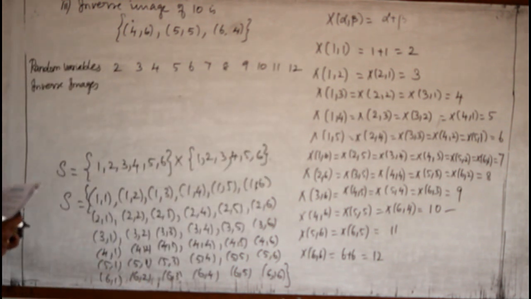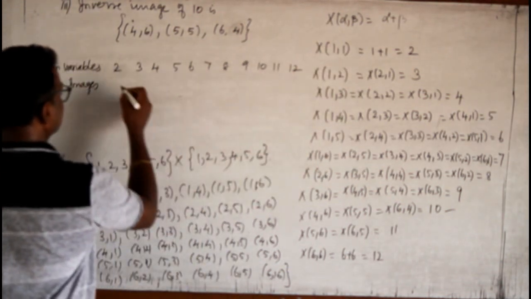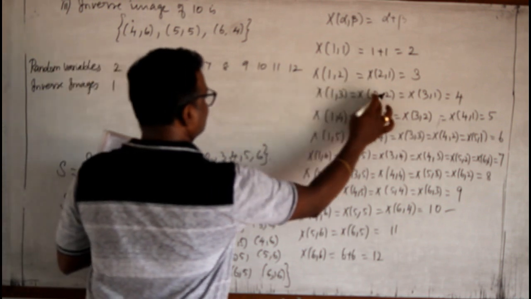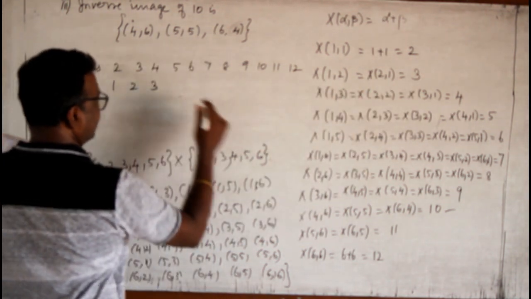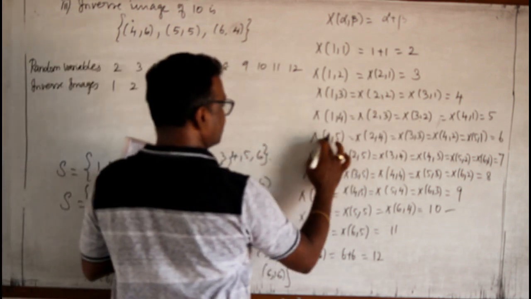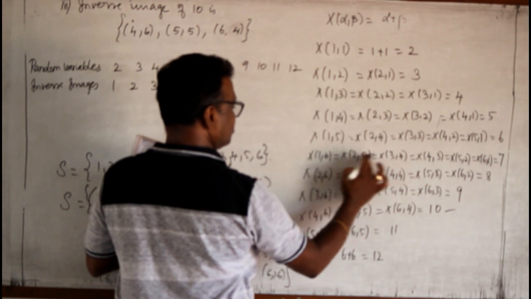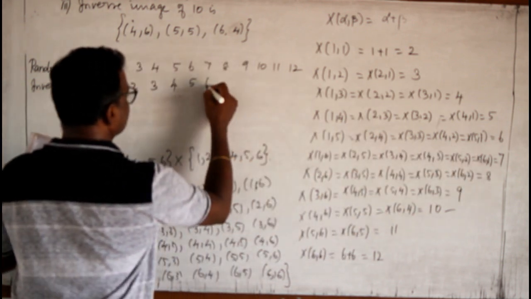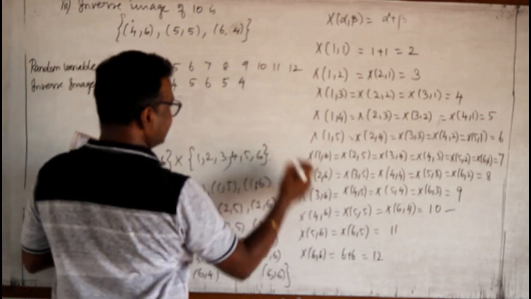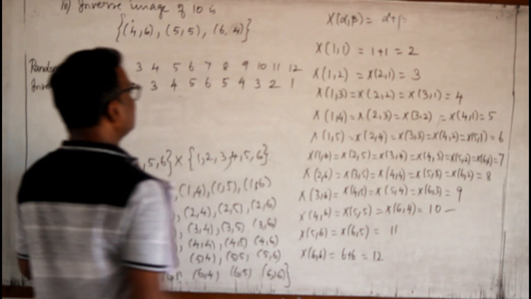Now see how many occurrences we have. For 2 there is only 1. For 3, 2. For 4, 3. For 5, 4. For 6, 5. For 7, the max, 6. For 8, 5. For 9, 4. For 10, 3. We have only 3. For 11, 2 and for 12, 1.